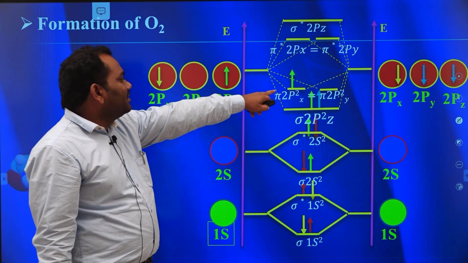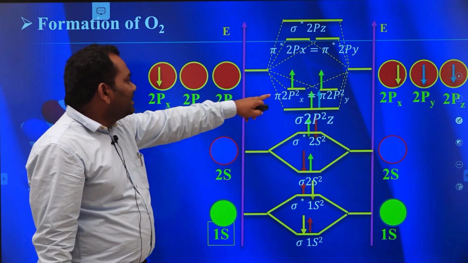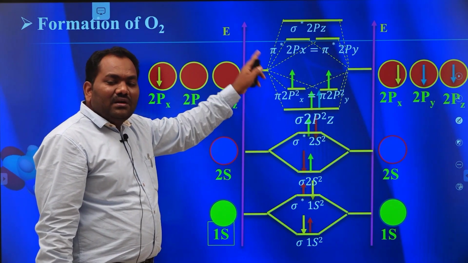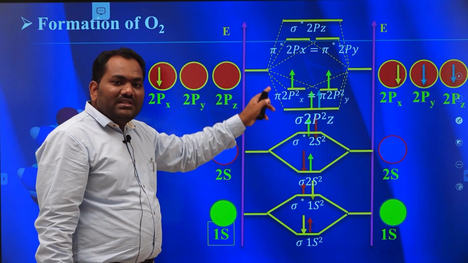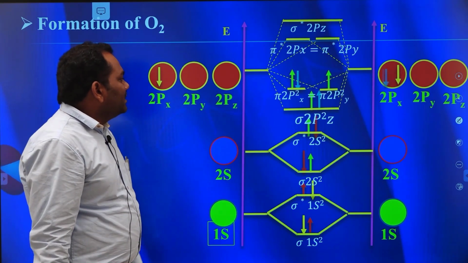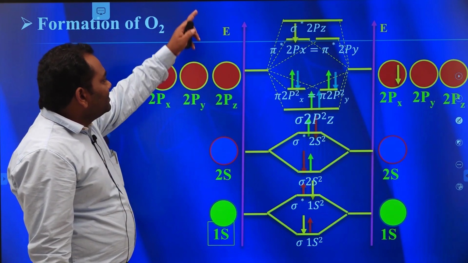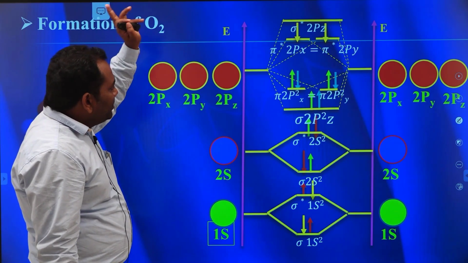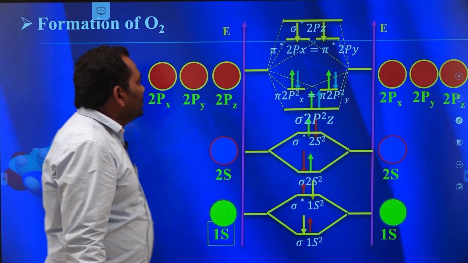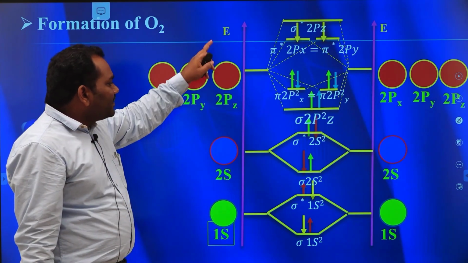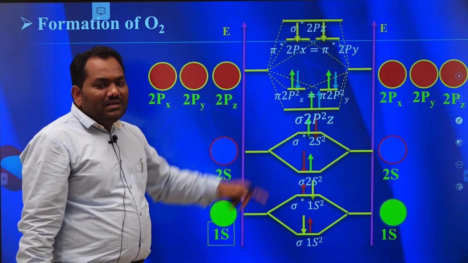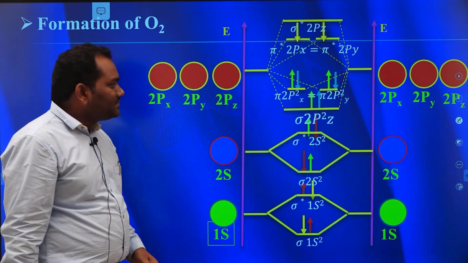Here Hund's rule is applied. Why? Because these are degenerate orbitals. In this case, the pairing starts only after each orbital is filled with one electron. So here the pairing starts like this. Then only the electrons enter the anti-bonding molecular orbitals. Here also Hund's rule is applied. So this is the energy order of the various molecular orbitals. Clear?